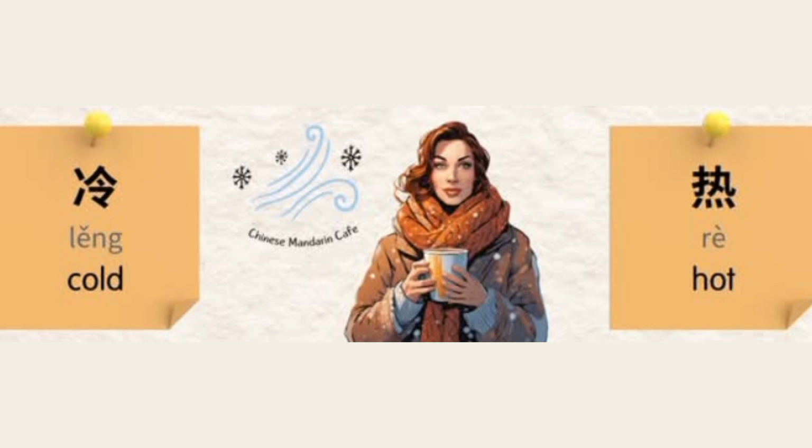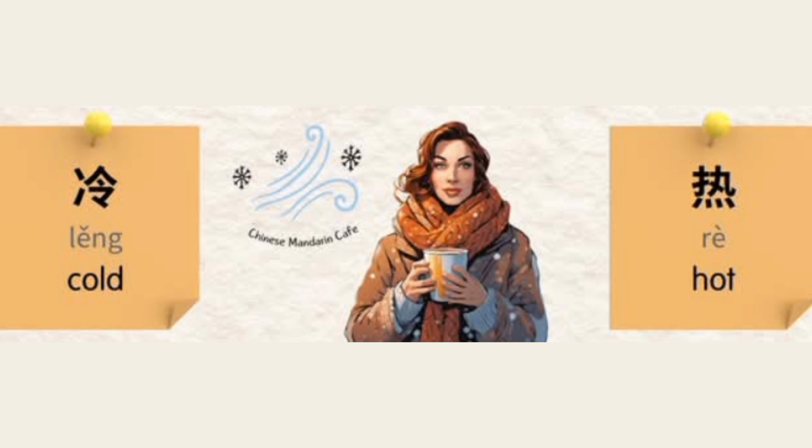Imagine someone sweating under the sun. That's called 热, hot. Let's practice it just one more time. 冷，热，冷，热，冷。 Hope you learn it.